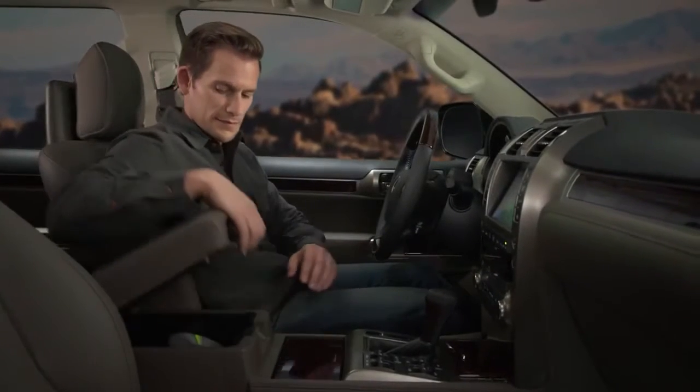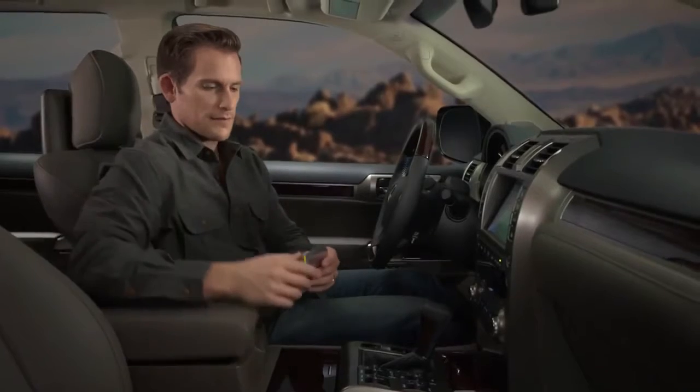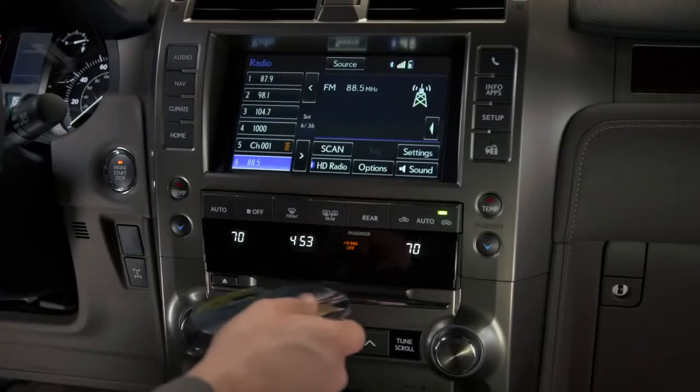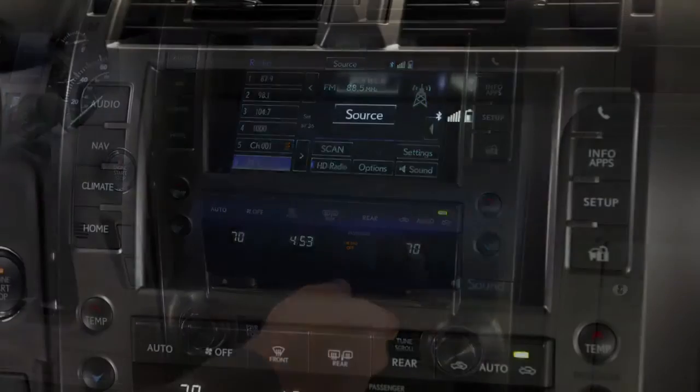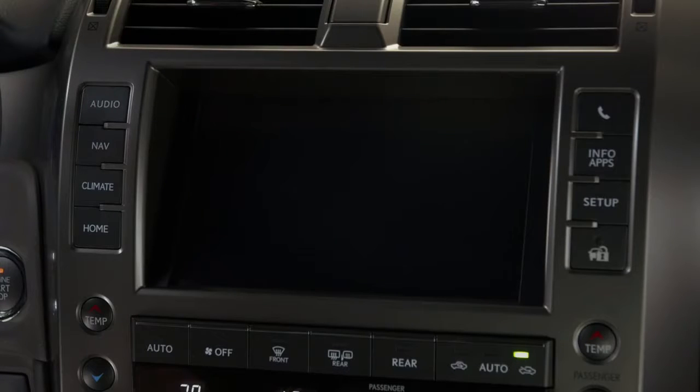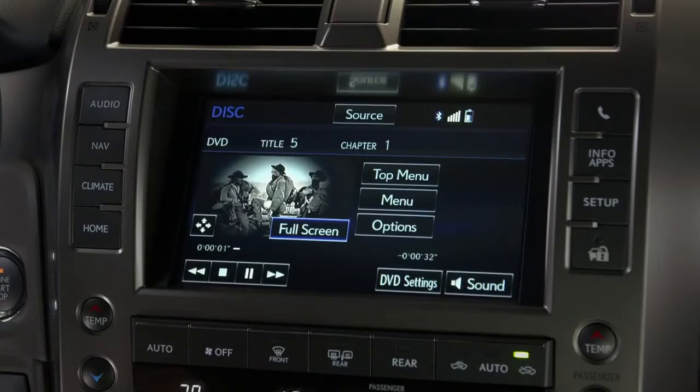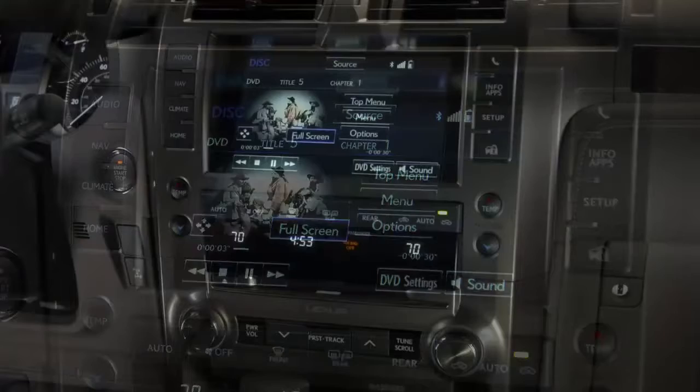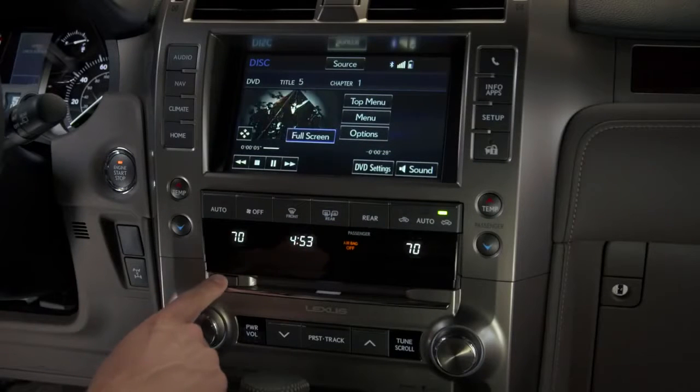To load a CD or DVD into the audio system, insert the CD or DVD into the slot, and it will load and start playing automatically. To eject the disc, press the Eject button.